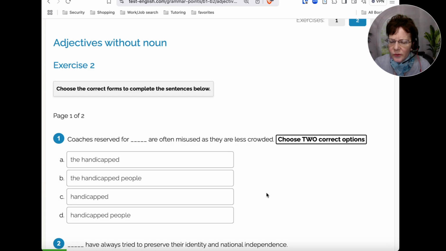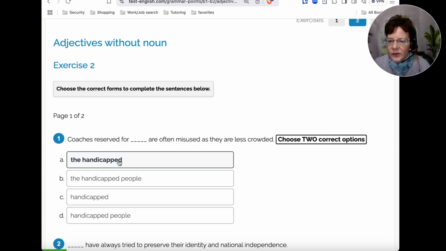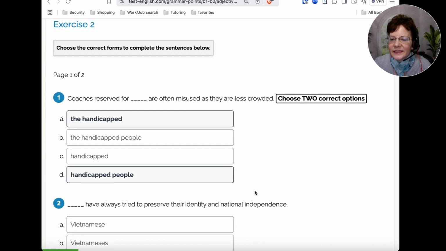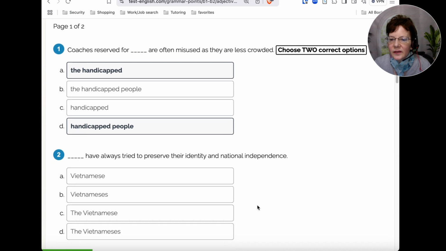The first option would be the top one, A, the handicap, and the other one, you can also say option D, handicapped people. So, all right.